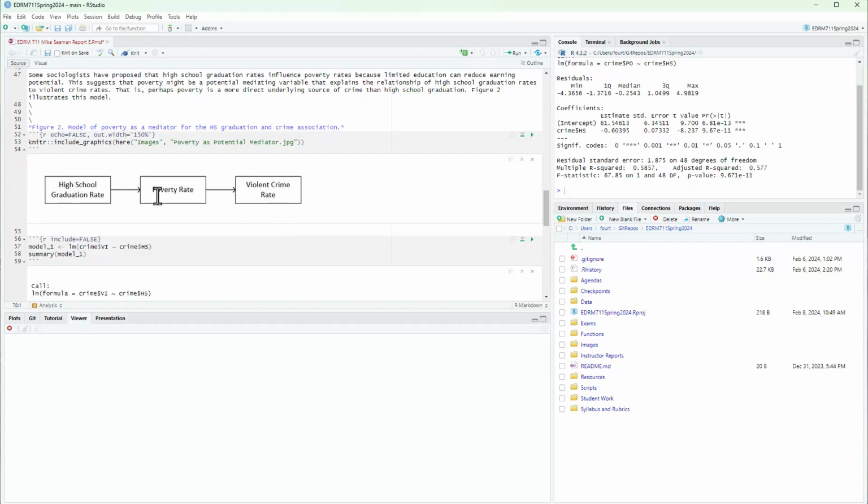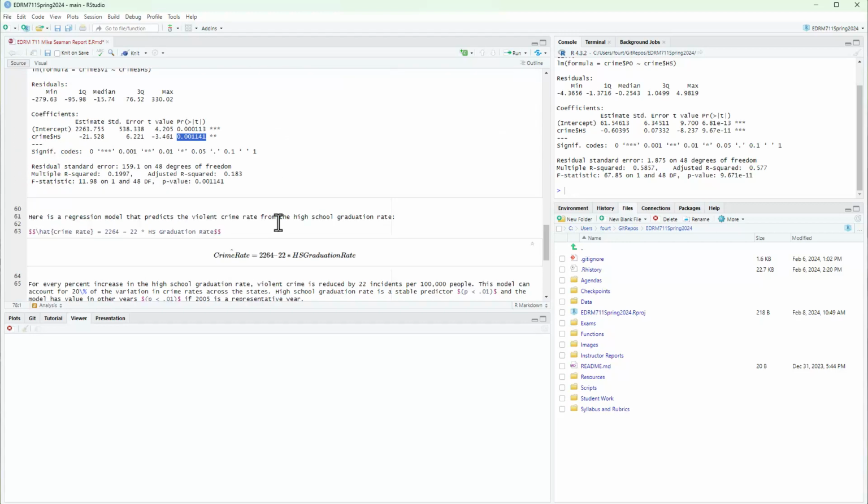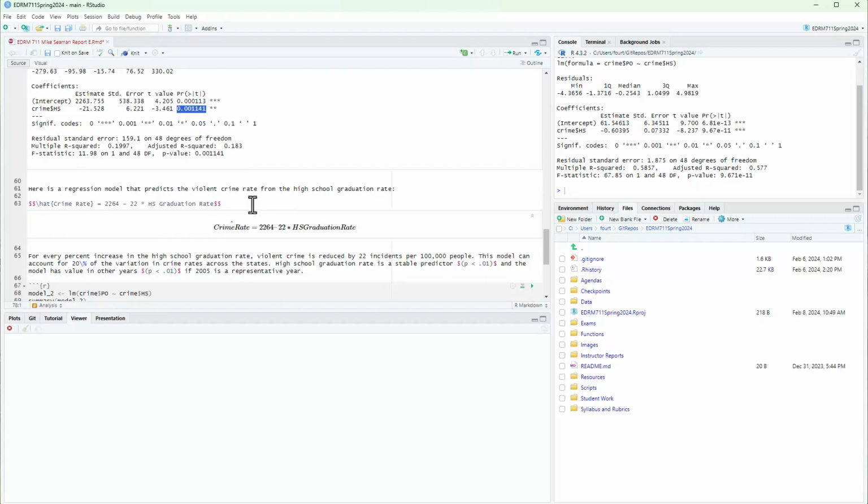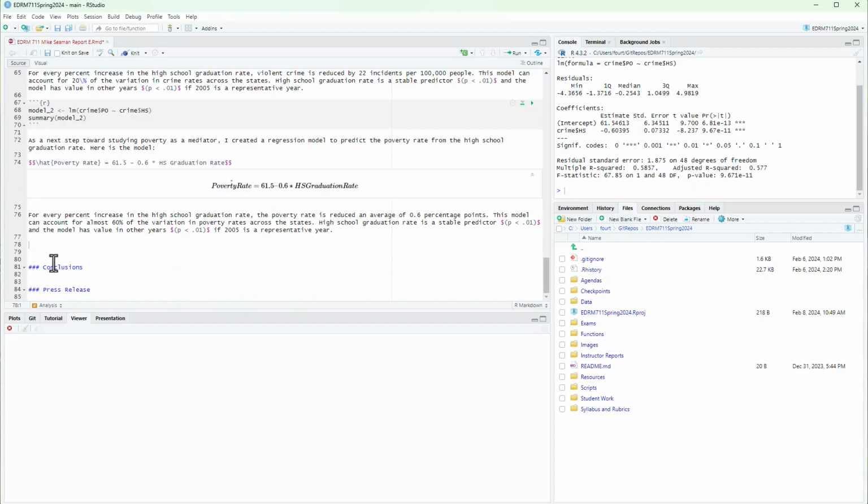So high school is related to poverty, but now if we put poverty in, is it related to violent crime above and beyond what we get with the high school graduation rate? That's what we want to know. So let's go ahead and put in another code chunk here and create that model. And again, I have written some code for this.